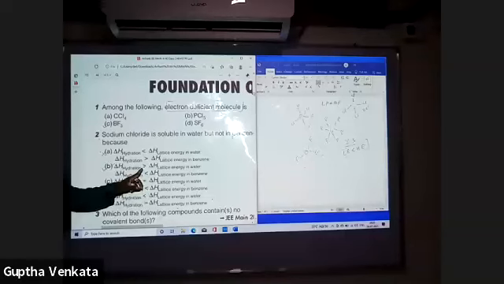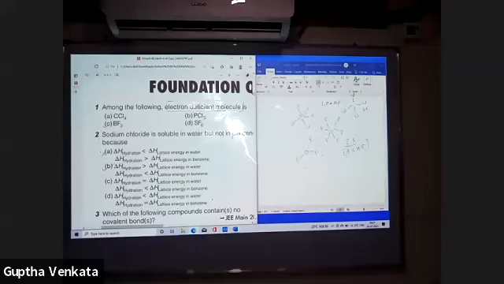Hydration energy must be greater than lattice energy in benzene. That is the main important point. Ionic compounds are insoluble in non-polar solvents, but in polar solvents they are soluble because their lattice energy is less than their hydration energy. Understood the point? Now, here I am explaining the question with the concept. Then it is so helpful for you.